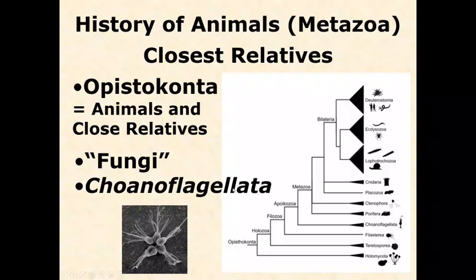The fungi are a little bit more distant, but also close relatives, and all of them together make up this group that we call Opisthokonta. Okay, so that's higher level phylogeny. That's all you need to know. We are going to look a little bit more at the inner phylogeny here of the metazoa themselves. But before we do that, I want to define major groups of metazoa.